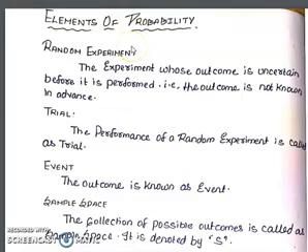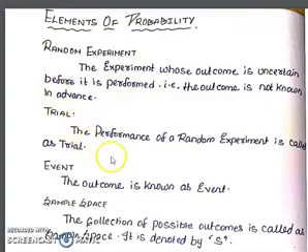Dear students, in this session we are going to study probability and random variables. First, we are going to talk about elements of probability. Now, definitions. A random experiment is an experiment whose outcome is uncertain before it is performed. That is, the outcome is not known in advance.